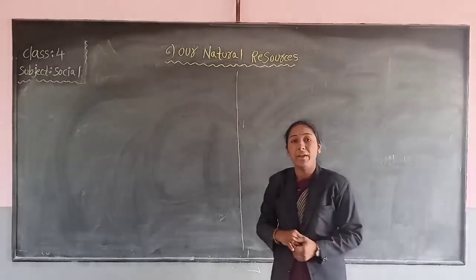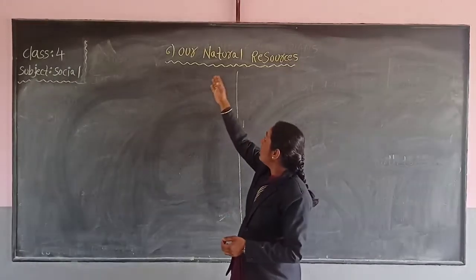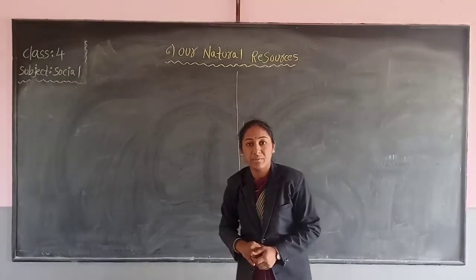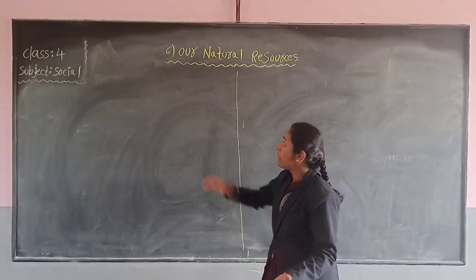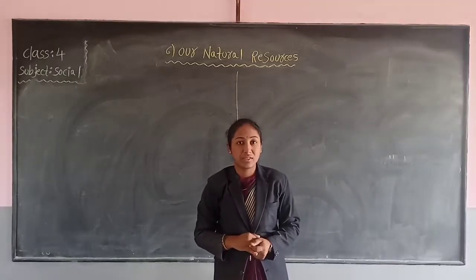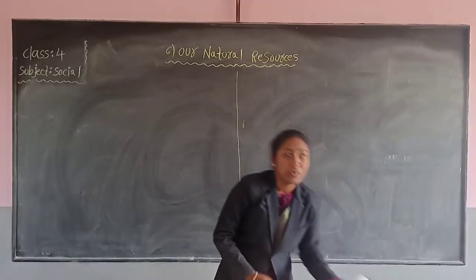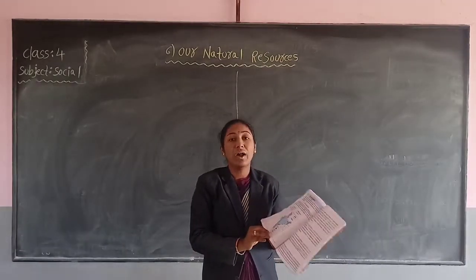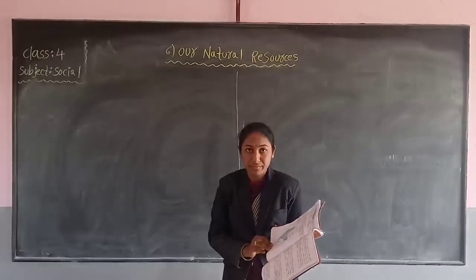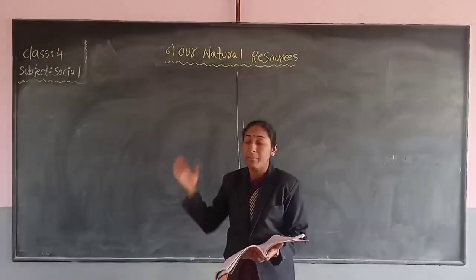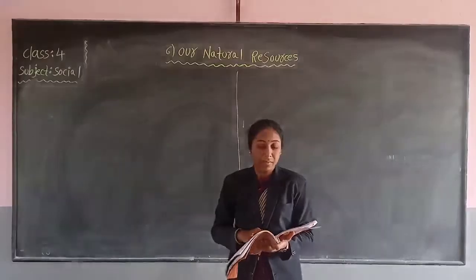What is the 6th chapter name? Our Natural Resources. What is the 6th lesson, children? Read loudly. Our Natural Resources. So, all of you take your social textbook at page number 226. Okay, so today let us learn about this lesson.